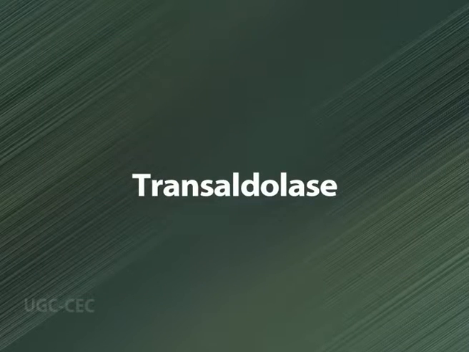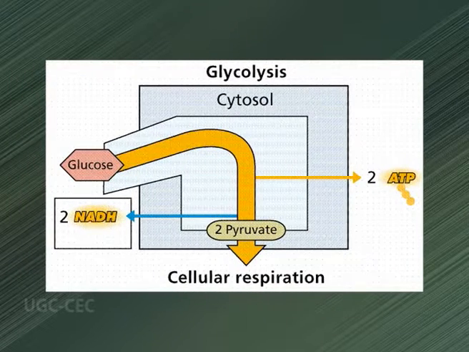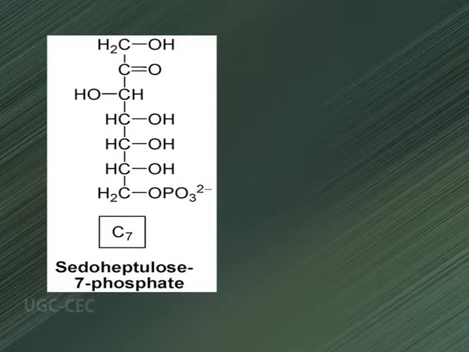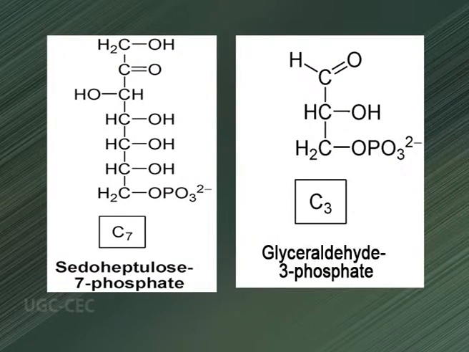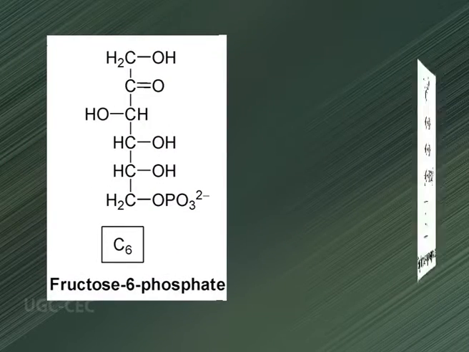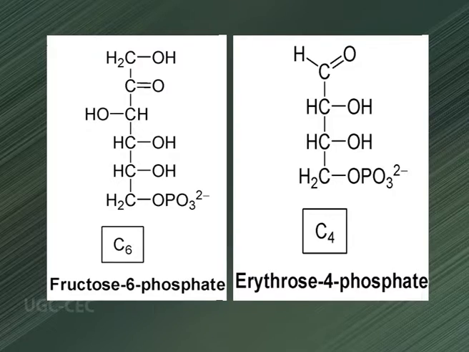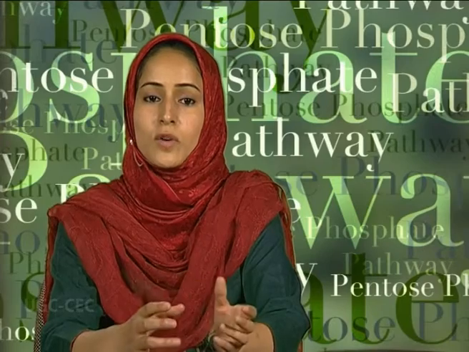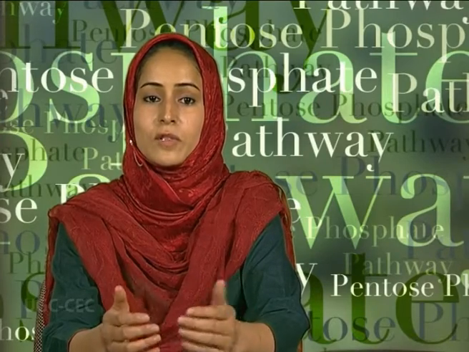Next comes transaldolase. It catalyzes a reaction similar to the aldolase reaction of glycolysis. A 3-carbon fragment is removed from sedoheptulose 7-phosphate and condensed with glyceraldehyde 3-phosphate, forming fructose 6-phosphate and erythrose 4-phosphate. Now transketolase acts again, forming fructose 6-phosphate and glyceraldehyde 3-phosphate from erythrose 4-phosphate and xylulose 5-phosphate.